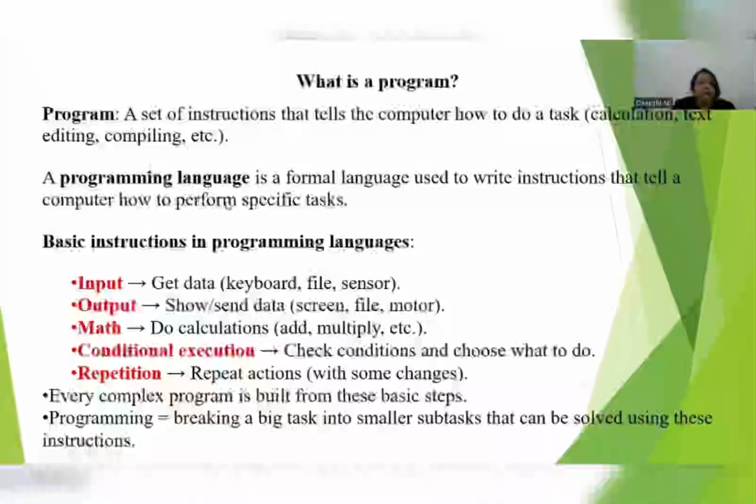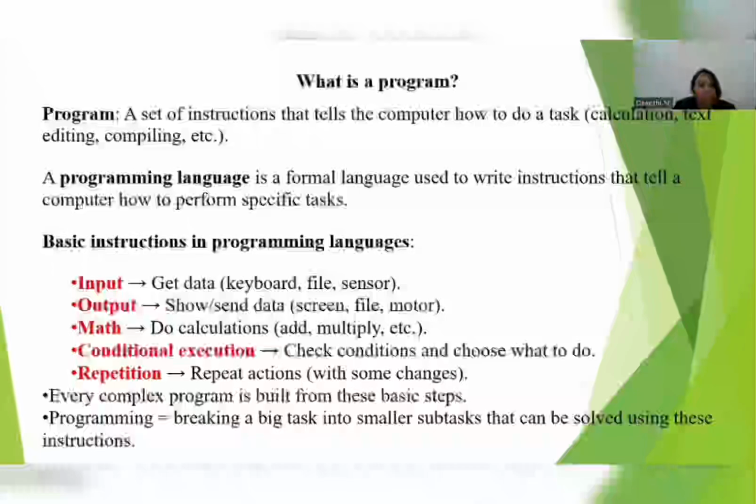Next, coming to the programming language. Now you have already studied the program, so you know the meaning of program. Then it comes to the programming language. Here you should remember that a programming language is a formal language. Why are we using this language? Whatever instructions are given to the computer tell the computer how to perform the specific task.